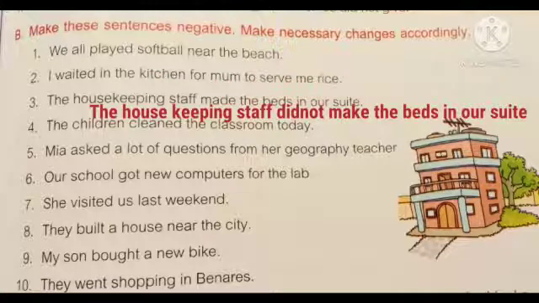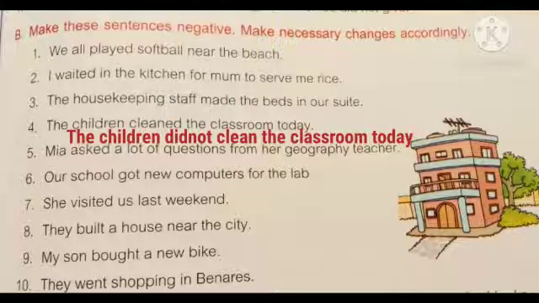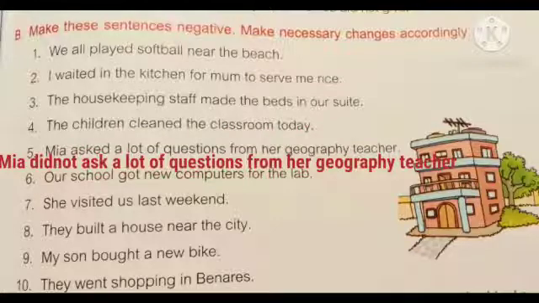The housekeeping staff did not make the beds in our suite. Fourth, the children cleaned the classroom today. The children did not clean the classroom today. Fifth, Mia asked a lot of questions from her geography teacher. Mia did not ask a lot of questions from her geography teacher.